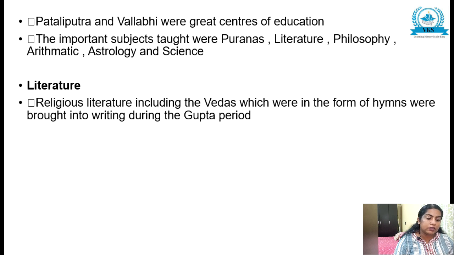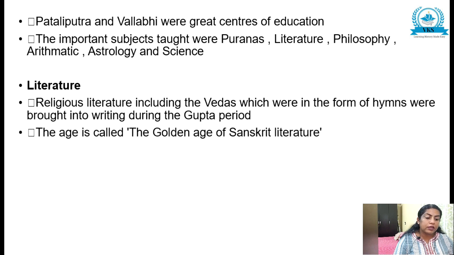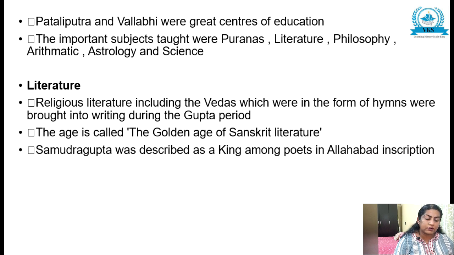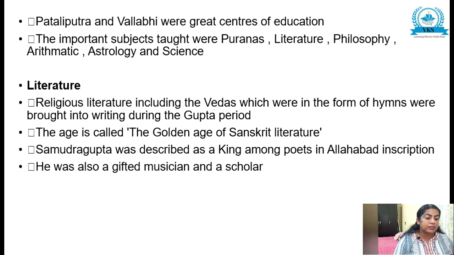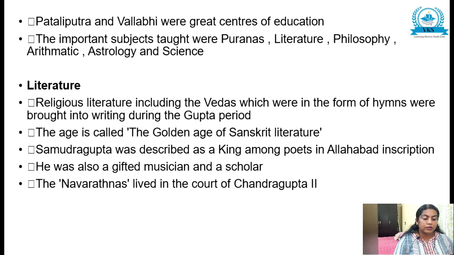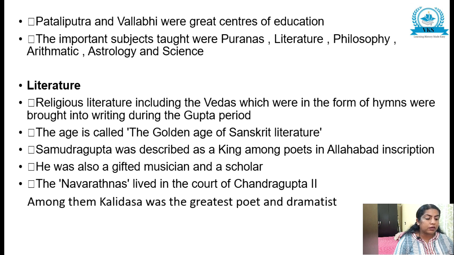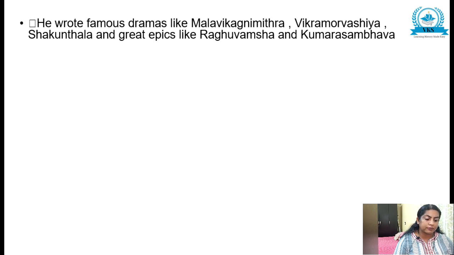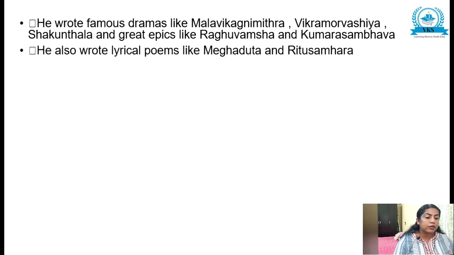The next subheading, Literature. Religious literature, including the Vedas, which were in the form of hymns, were brought into writing during the Gupta period. The age is called the Golden Age of Sanskrit literature. Samudragupta was described as a king among poets in the Allahabad inscription, and he was also a gifted musician and a scholar. The Navaratnas lived in the court of Chandragupta too. Among them, Kalidasa was the greatest poet and dramatist. He wrote famous dramas like Malavikagnimitra, Vikramorvashiya, Shakuntala, and great epics like Raghuvamsha and Kumarasambhava. He also wrote lyrical poems like Meghaduta and Ritusamhara.